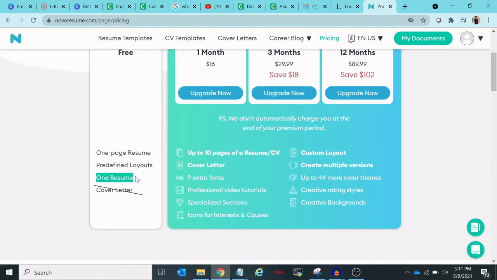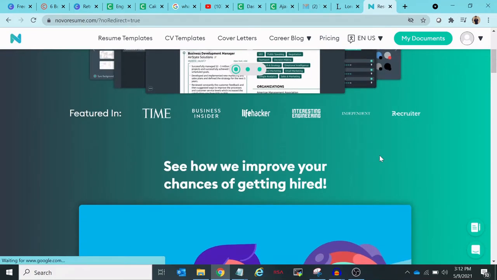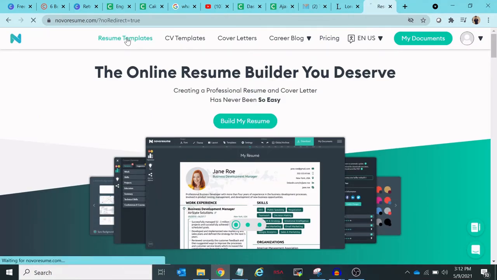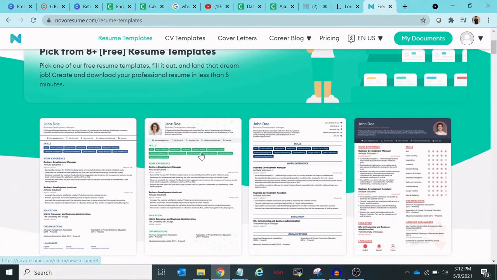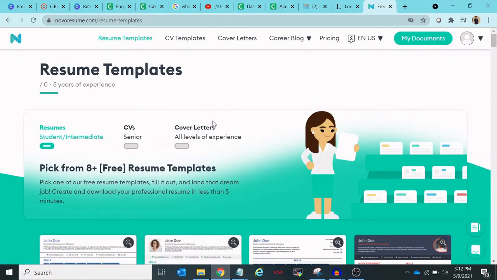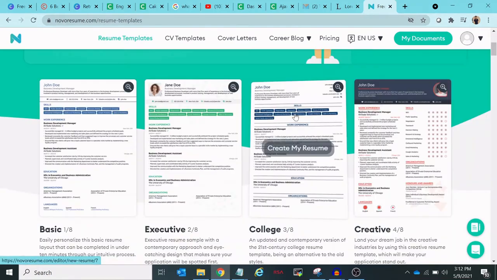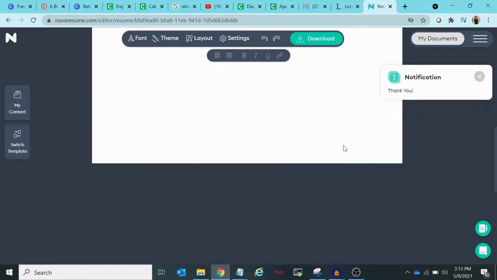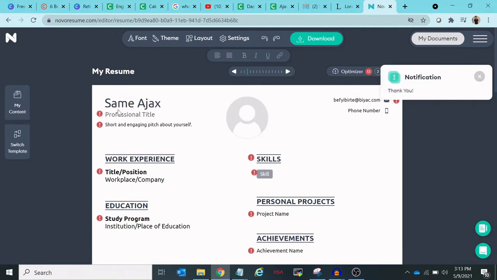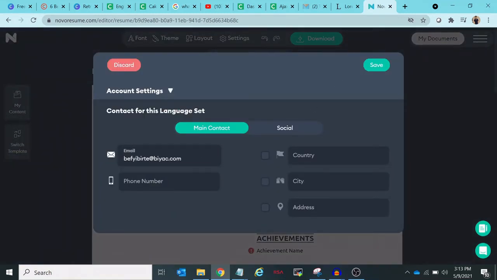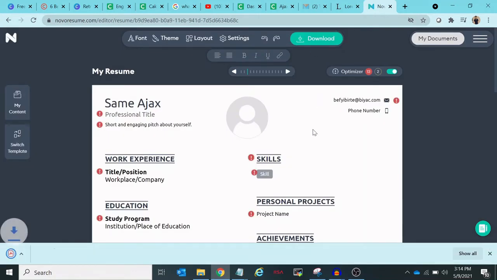Okay, so now just choose any template from these. You can see here we can get only 8+ templates for free. So choose any one, whichever you want. I'm choosing this one. Okay, so it has the sections given directly here, so you will have to fill in all the details one by one. Once you have filled the details, you click on download and you can download it.